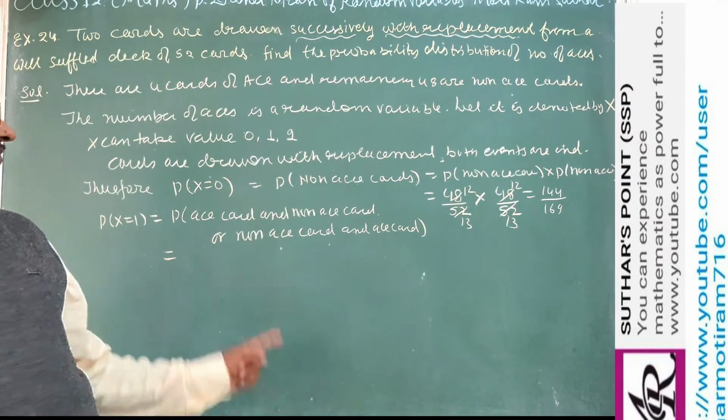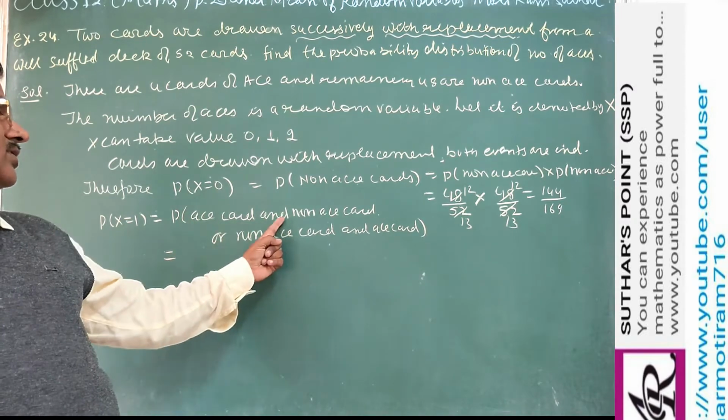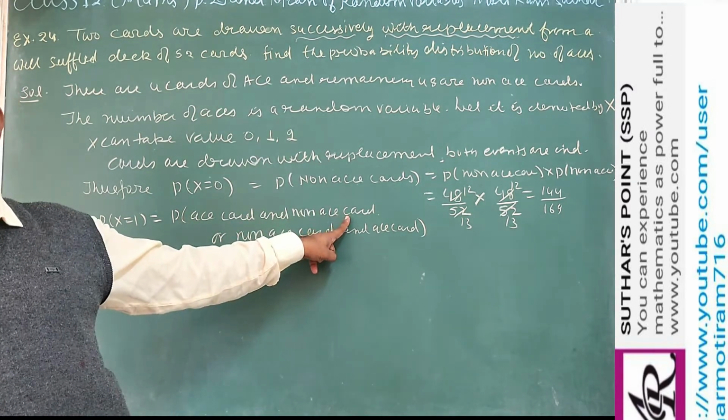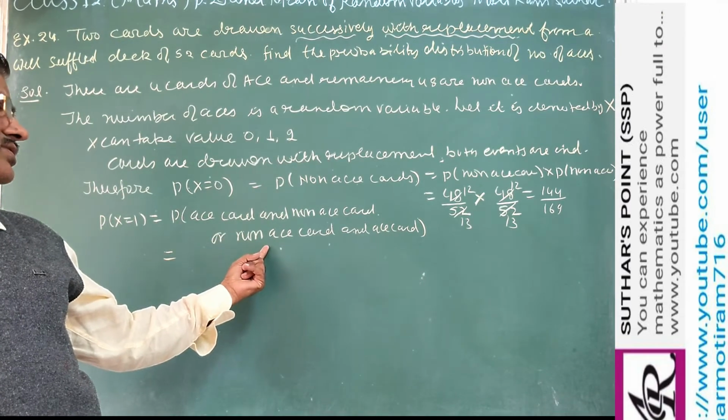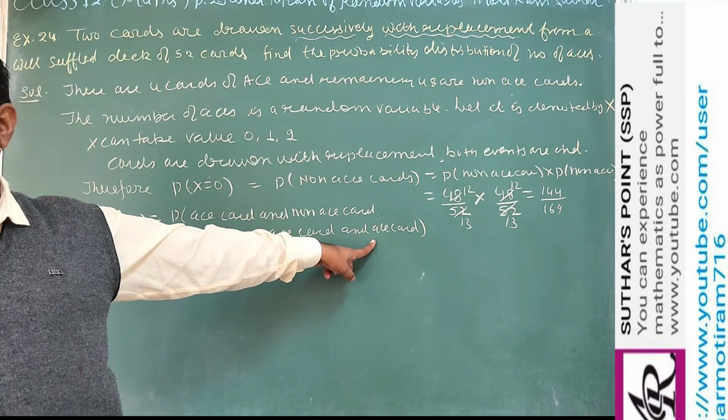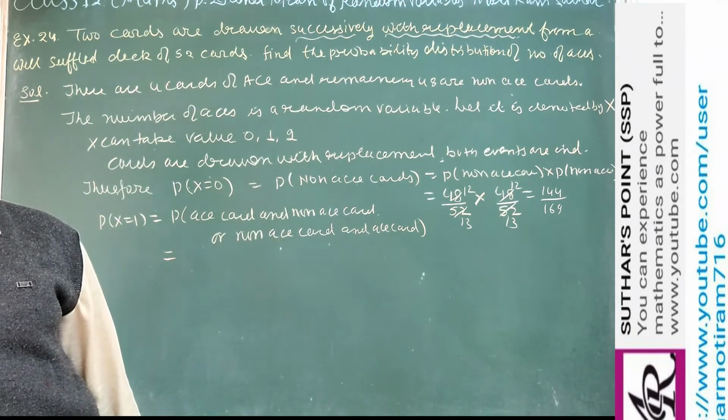It means either the first card is an ace card and the second card is a non-ace card, or the first card drawn is non-ace and the second card drawn is an ace. So there are two cases.